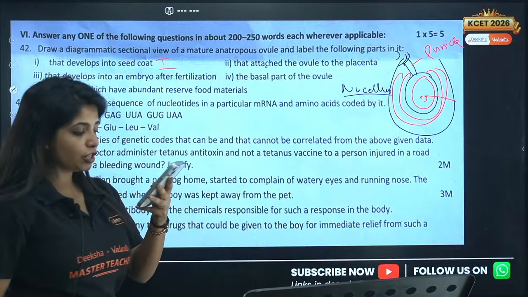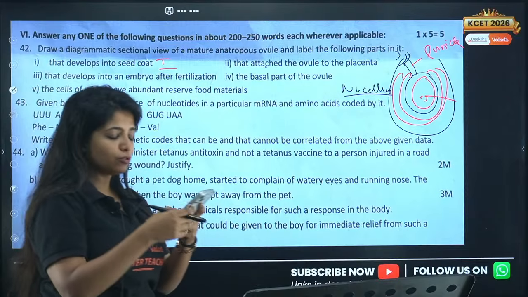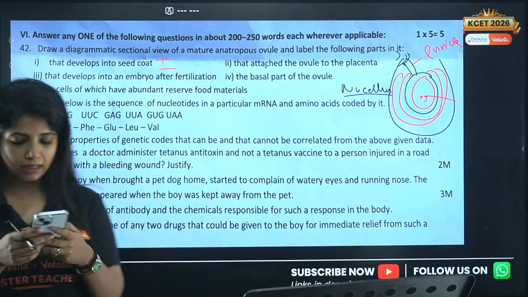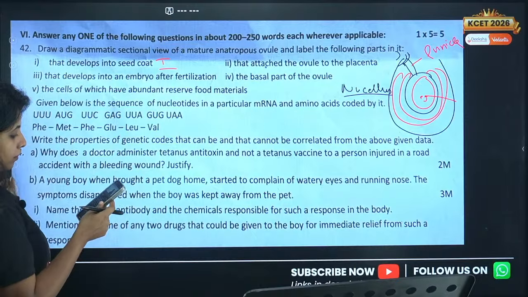Which paper, ma'am? So this is the paper for South Zone of Bangalore. The exam had happened today, my dear children.